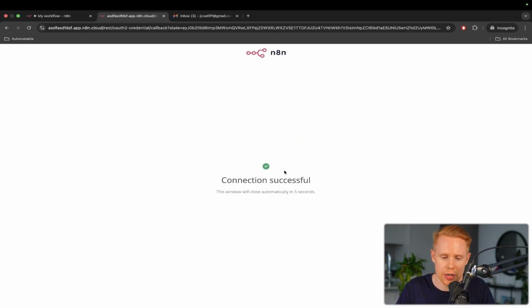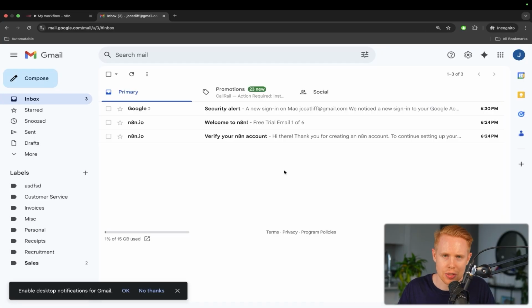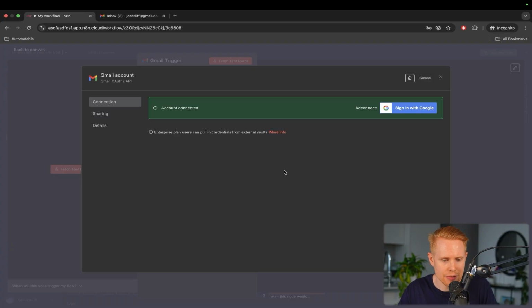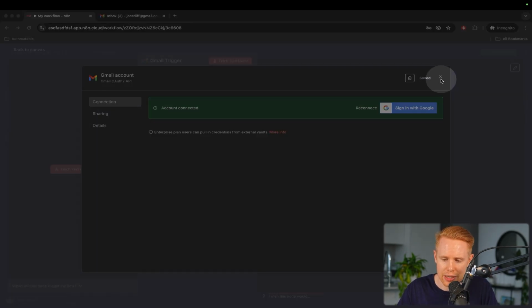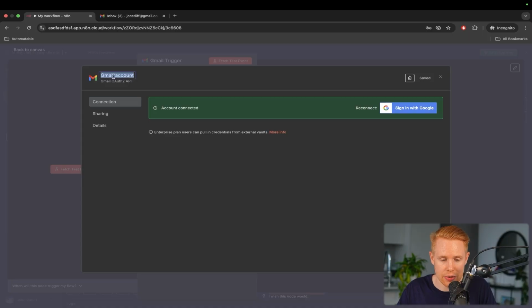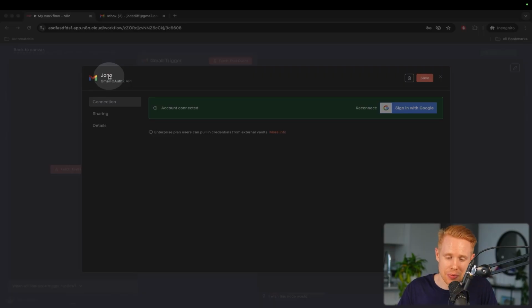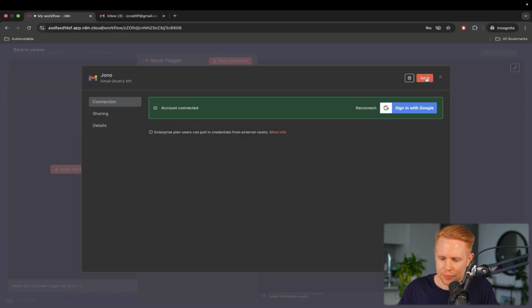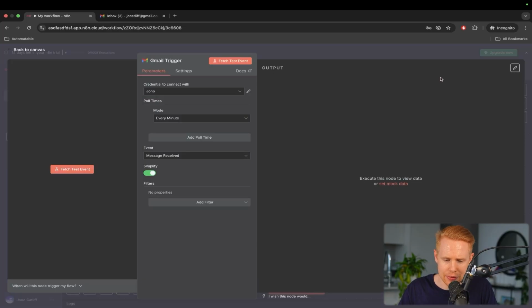The connection has been created, and now n8n has access to our email inbox, and we can start doing things like receiving emails in here and sending off emails. So as an example, if we hit the X over here, and actually, sorry, just before we hit the X, it's very important to name this because you might have 3, 4, 5 different emails in here, and it can get disorganized quickly. So you just want to make sure you organize it properly. We'll click Save, and then we'll hit X over here, and now we have connected our account.